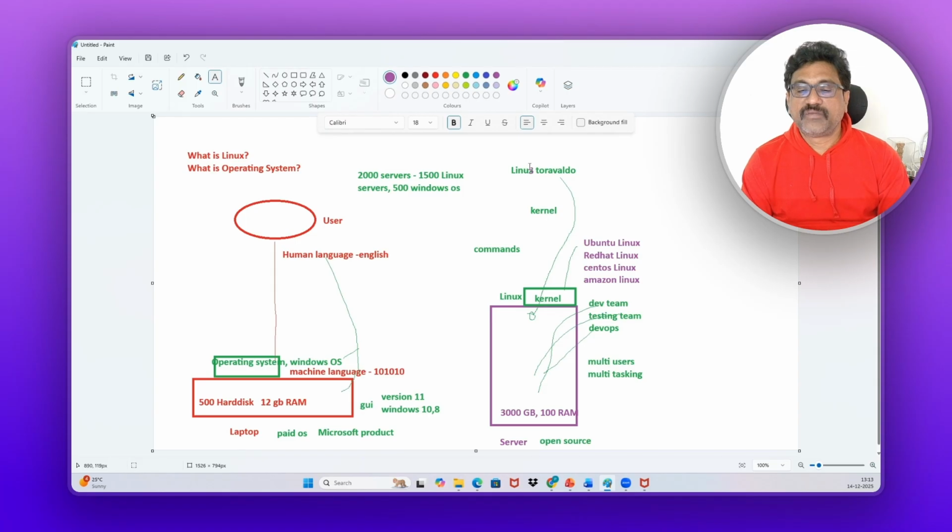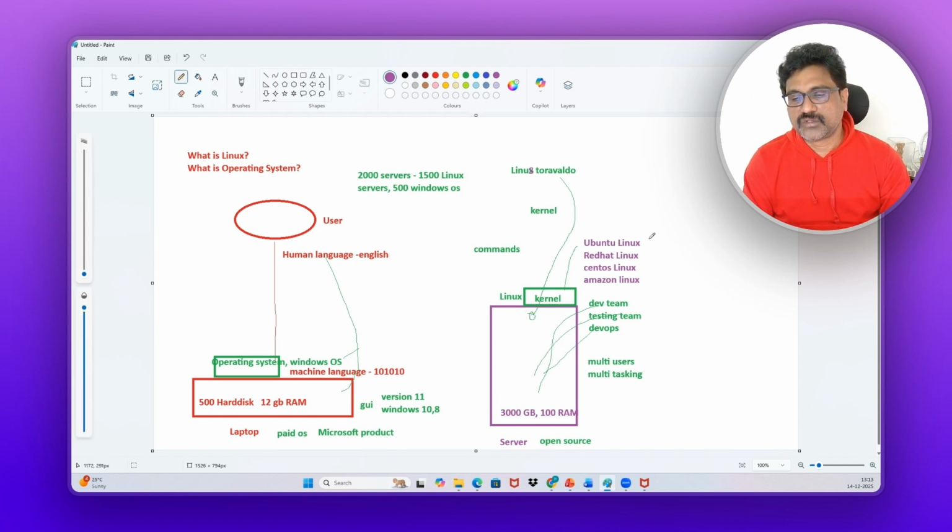Left. From his first name, they just named it Linux. Fine. So here, do we need to learn all these flavors? You may have this doubt. Do you need to learn all these flavors?